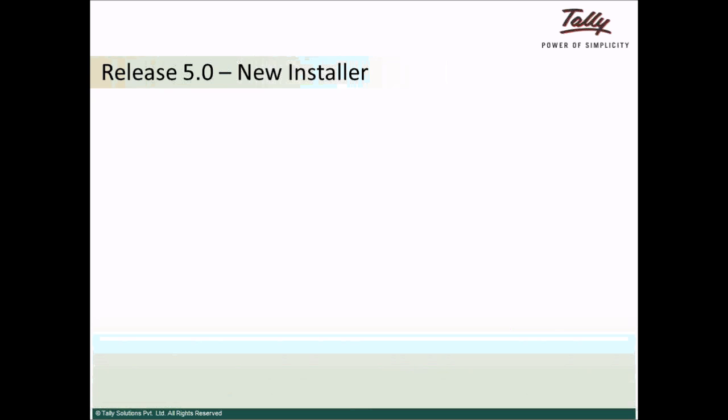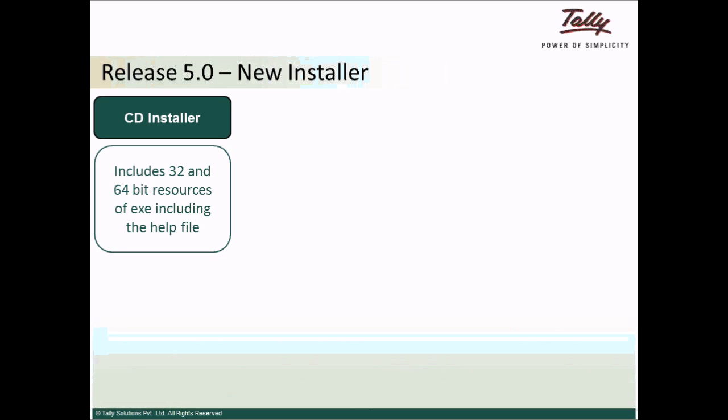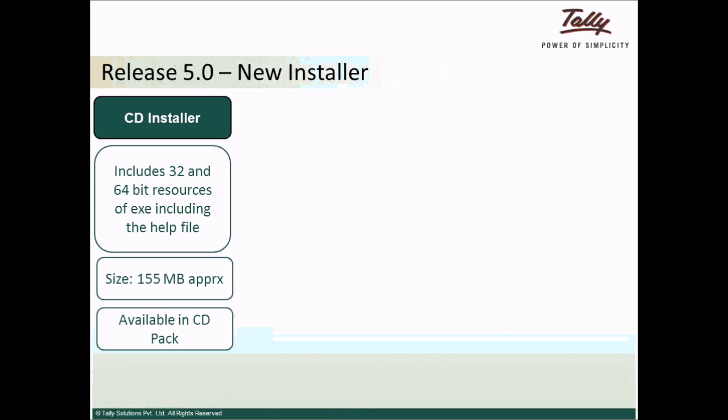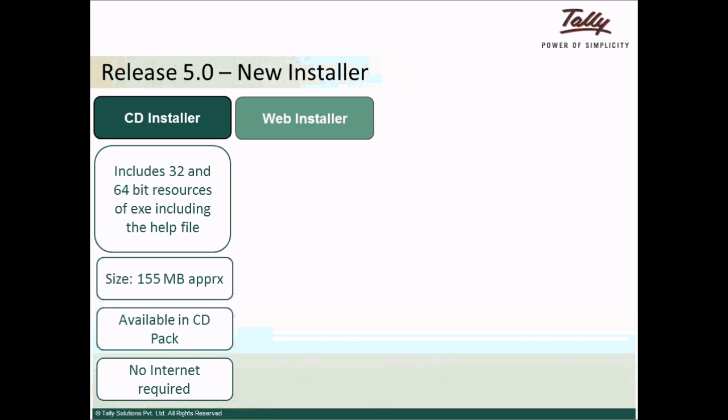Release 5.0 will have 4 different types of installer. CD installer. This is the complete installer that contains the 32 and 64-bit resources required to install Tally, and this particular installer comes along with a complete help file. File size of approximately 155 MB. This particular installer is portable and can be carried around in a CD. No internet connection is required for CD installation.